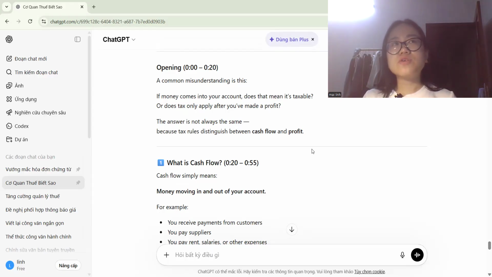But if your revenue is under 3 billion dong, you have to pay tax, and therefore you have two options. The first is to calculate the tax based on your revenue. The other choice is to calculate the tax on the profit, like other companies do. So in this case, the tax department will have to control your revenue so they can calculate the tax exactly.